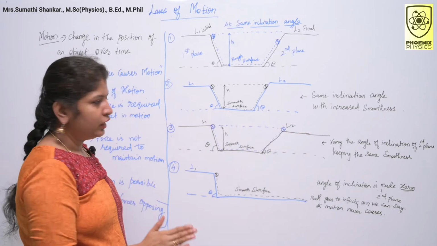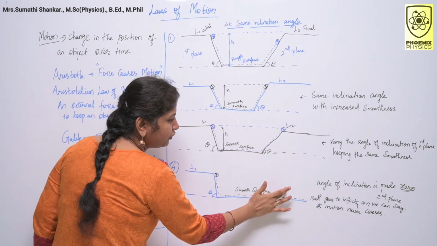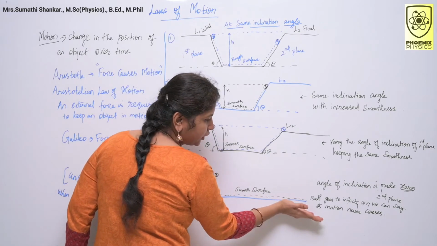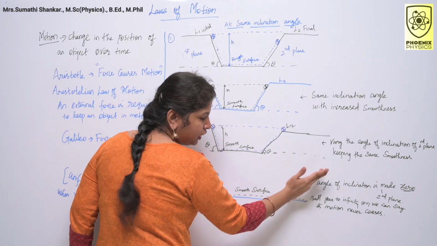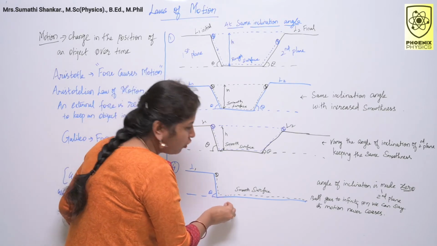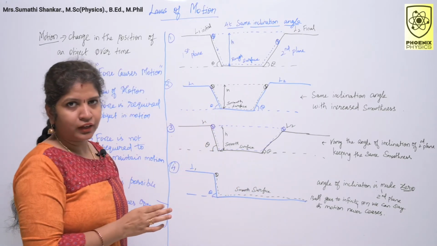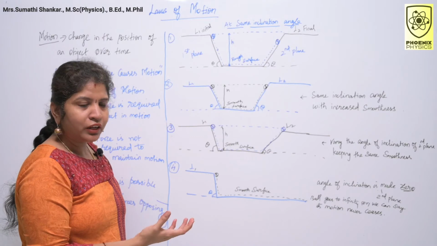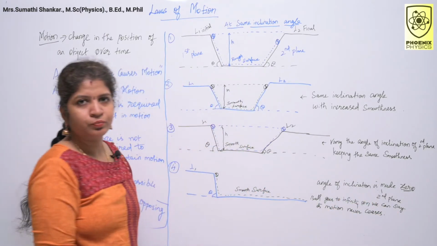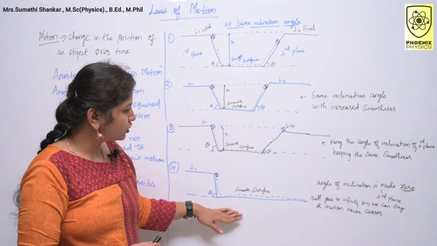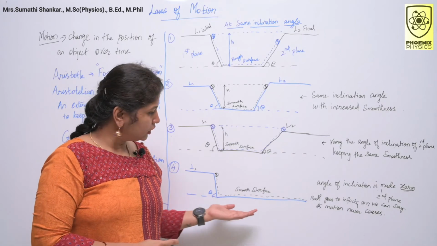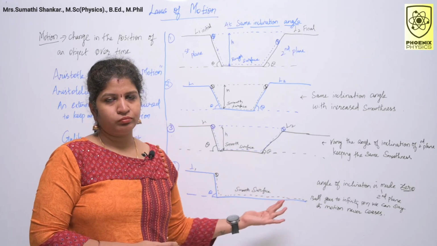Here the angle of inclination is made 0 because it is flat, right? It doesn't form any angle. So here the ball moves forever in the horizontal direction, or we can say its motion never ceases. Why? Because it is a smooth surface, so it continues its motion.